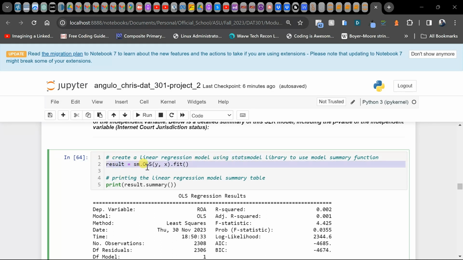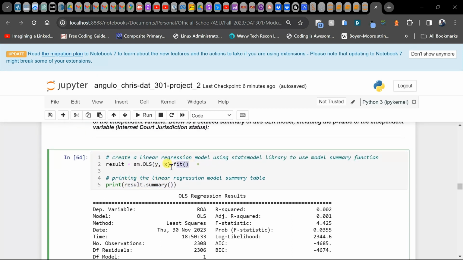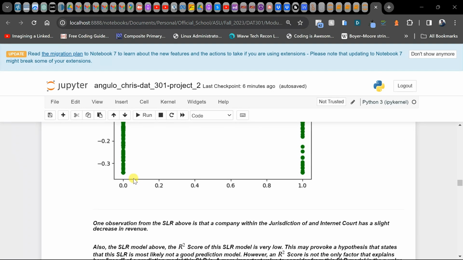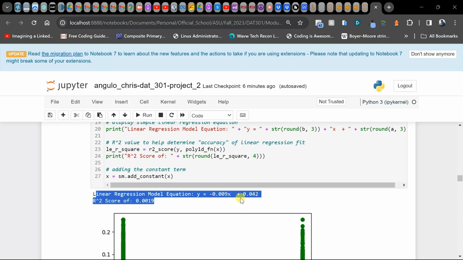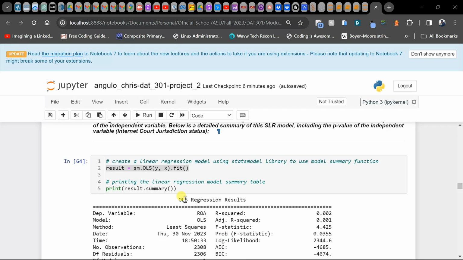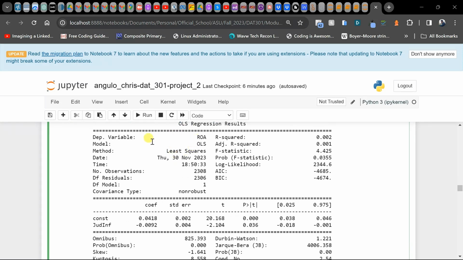So here it is, and we go ahead and print out the summary. This is doing the same interpretation of this linear regression model equation, but it's just going to allow us to print a detailed summary of it. So here is that summary.